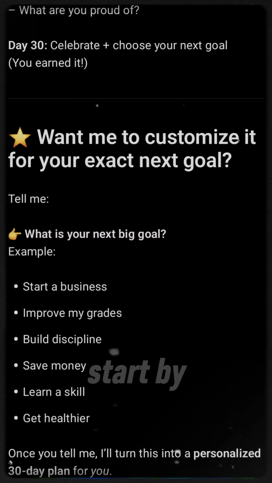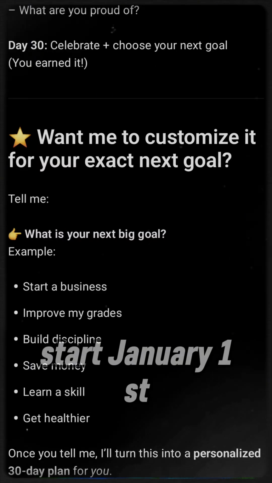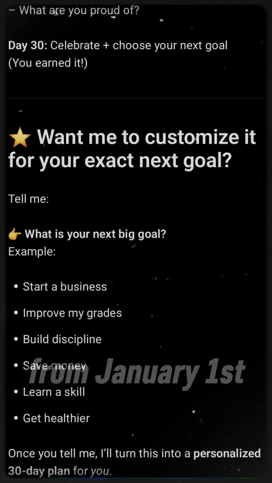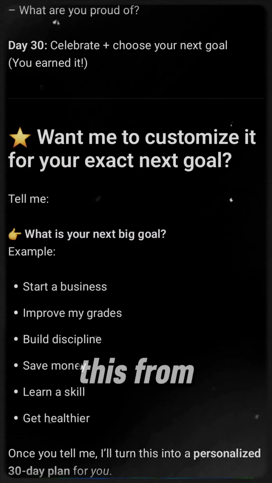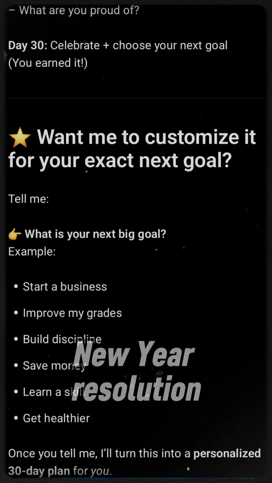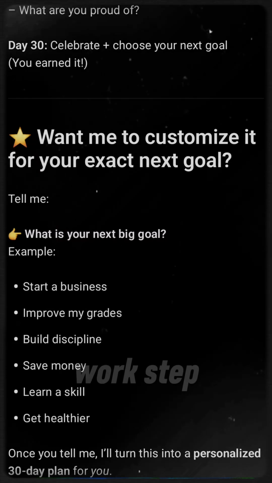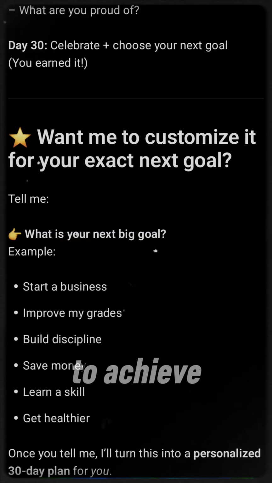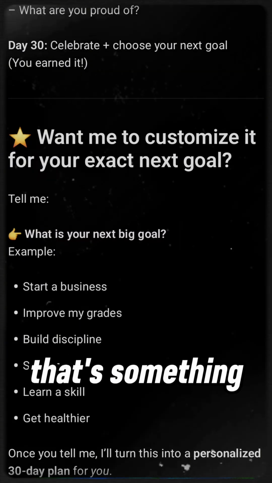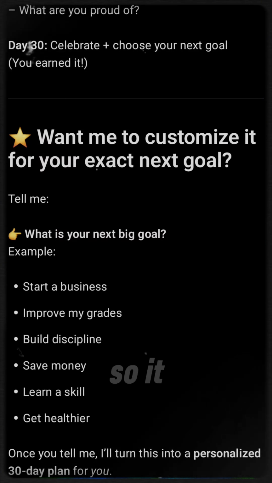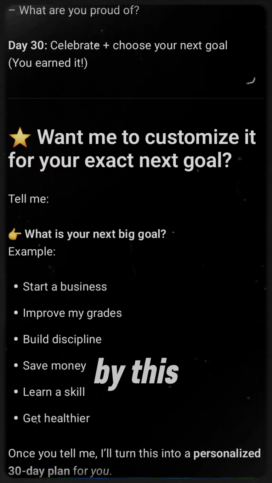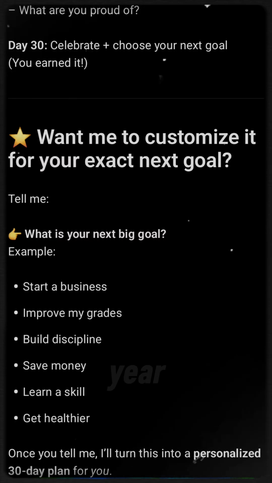And if you also want to start in January, maybe you want to start January 1st, you want to start working on that goal from January 1st, you want to start living by this from January 1st, I think you should put that on your New Year resolution, right? And try and see how you can work step by step each day to achieve a particular goal. I think that's something you should try. I think everyone should try, right? It makes sense, coming by this time towards the end of the year, right?